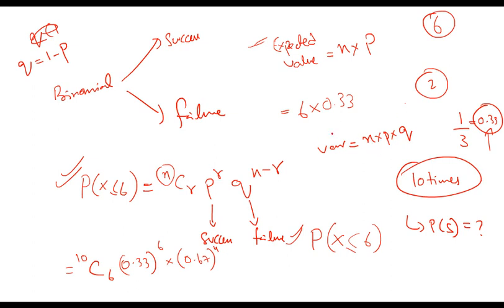So on your calculator, you first press 10, then you press second and NCR. NCR is on the top of the addition button. So second NCR, then you press 6 and then you press equal to, and it will be 210. So this is how you do it on your calculator: 10, then shift NCR, 6 and equal to.